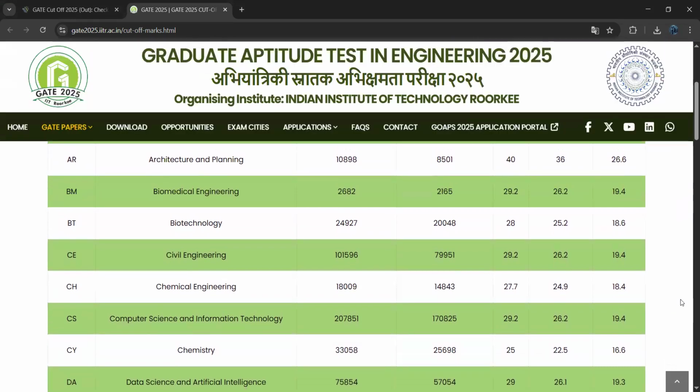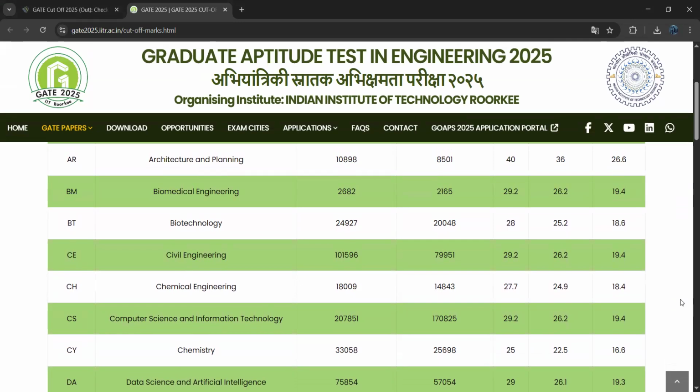Next one, BT, biotechnology. For biotechnology, a total of 24,927 people were registered for this branch. Out of them, 20,048 people appeared. For general category, 28 is the cutoff marks. For OBC or EWS people, the cutoff score is 25.2. Coming to SC, ST or PWD candidates, the cutoff score is 18.6.